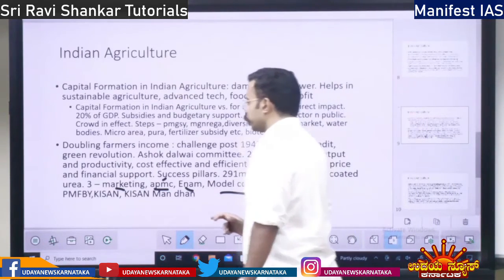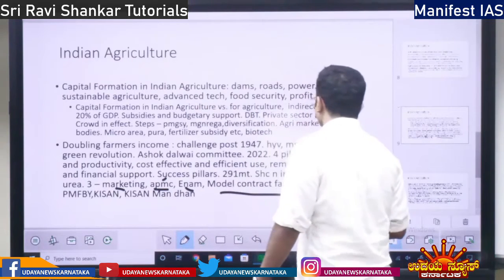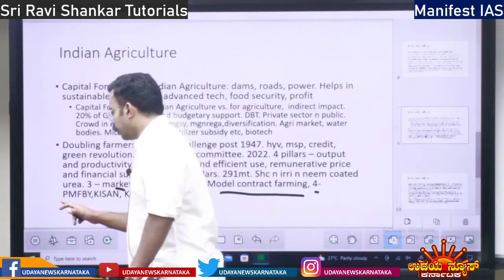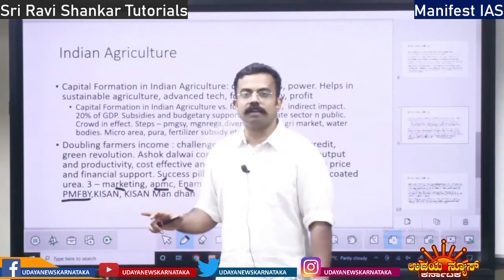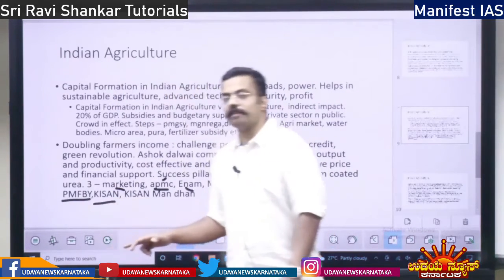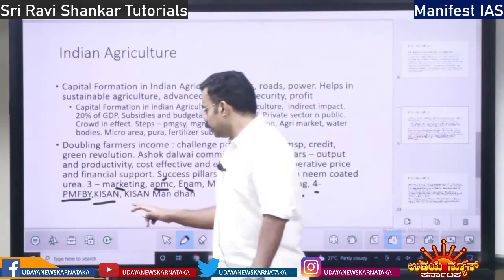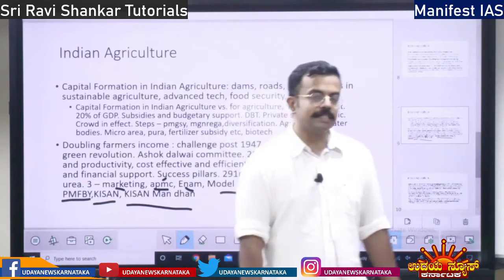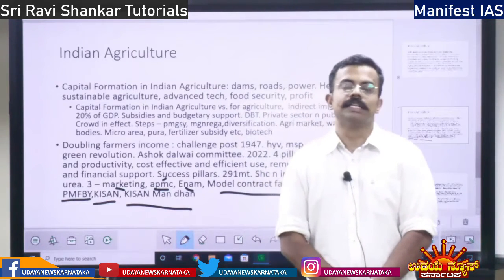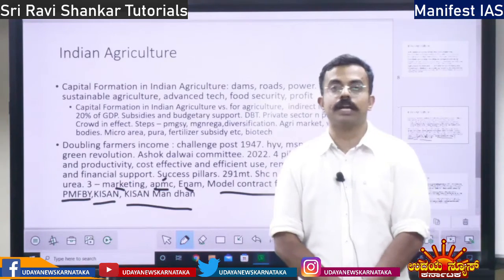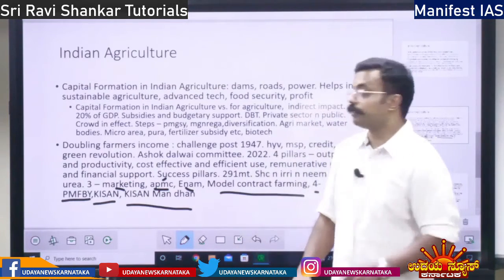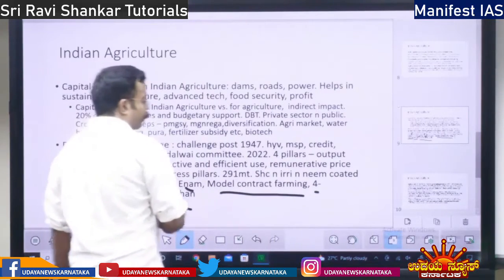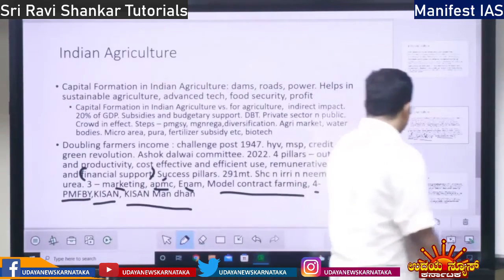Then you have the fourth pillar. What is the fourth pillar? Financial support. Where all are we providing financial support? We are providing Prime Minister Fasal Bima Yojana, Kisan Yojana, and then Kisan Mandhan. Kisan Mandhan is separate from the Kisan Scheme. Kisan Mandhan is with respect to pension for the farmers. All of these are providing financial support.